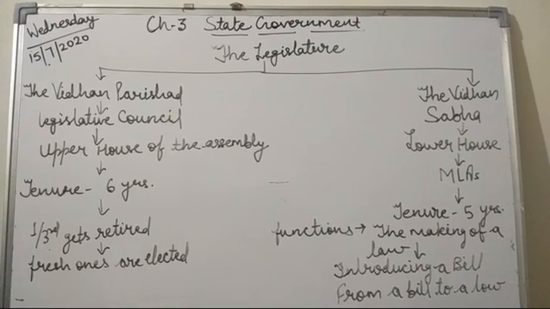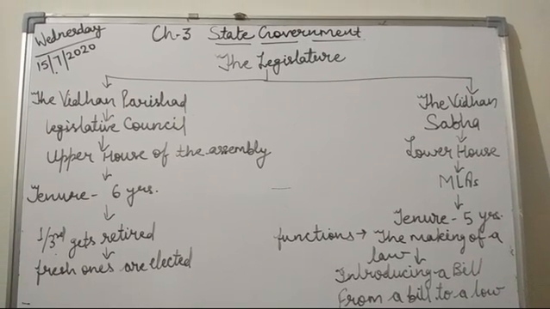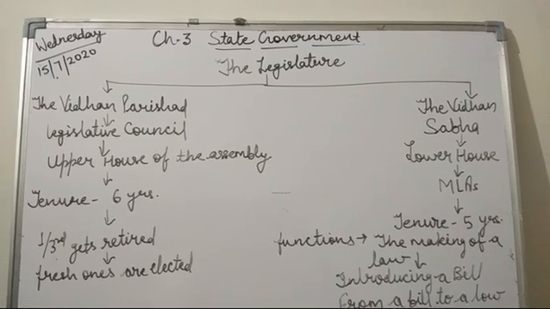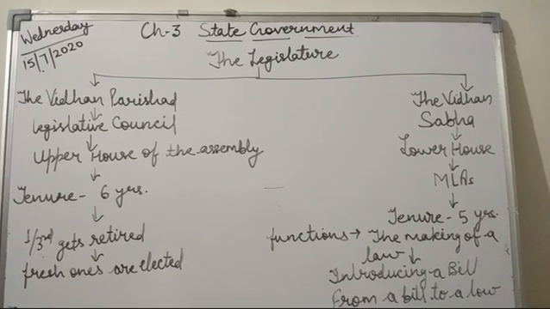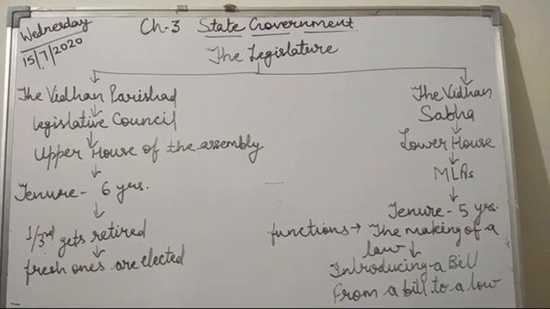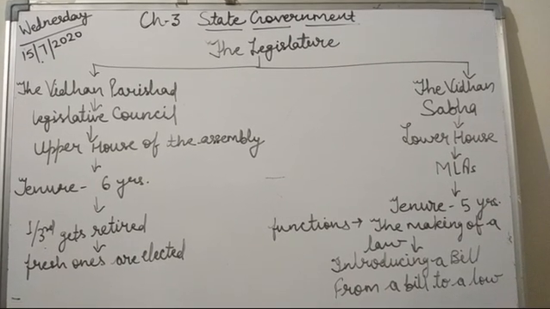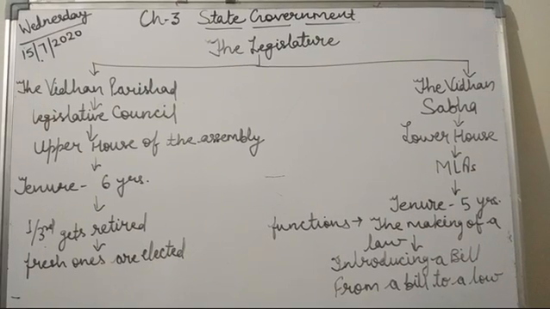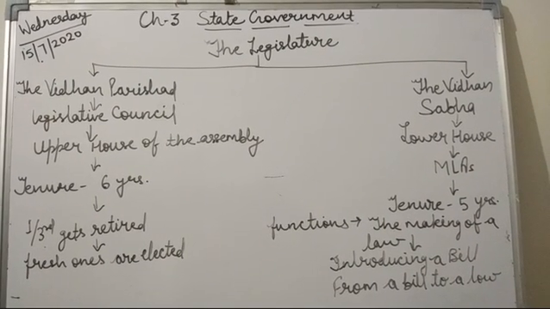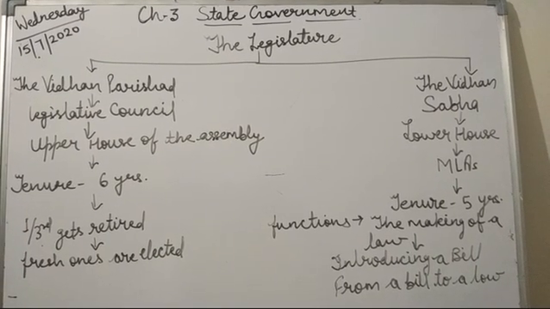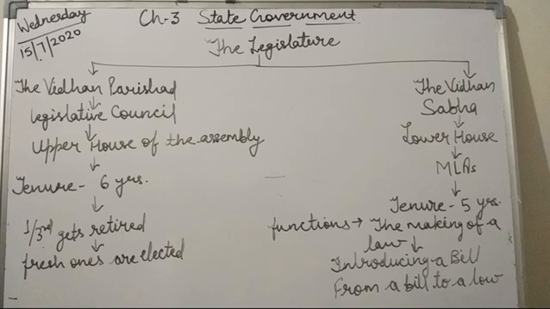As only 1/3 retire, all the members do not retire together, because of which the Vidhan Parishad is called a permanent house. Some members of the Vidhan Parishad are indirectly elected by the members of the Legislative Assembly, some by local bodies and some by high school teachers, graduates, etc.